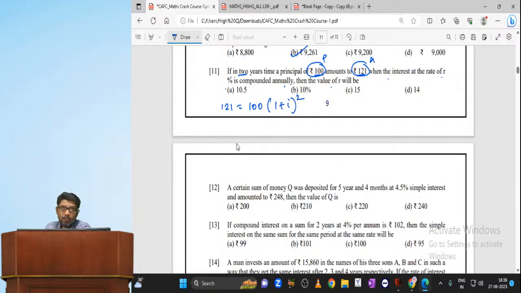Am I right? So 1.21 is equal to (1 plus i) whole power 2. Taking square root on both sides, 1 plus i is equal to 1.1. So i is equal to 0.1, which is nothing but 10%.